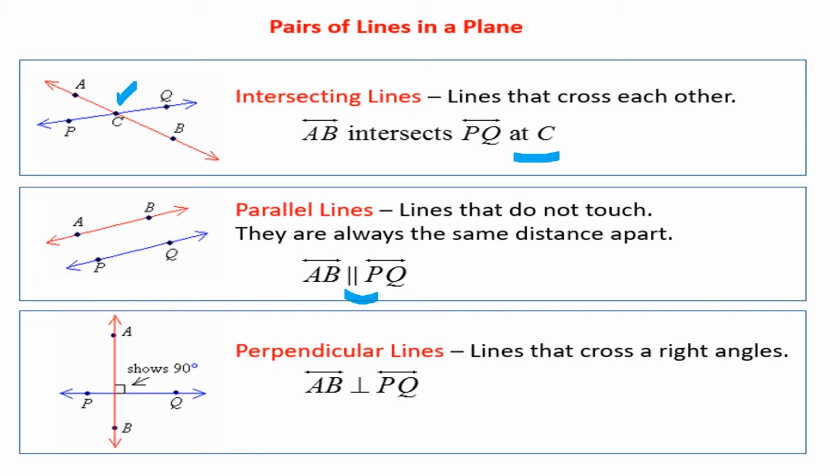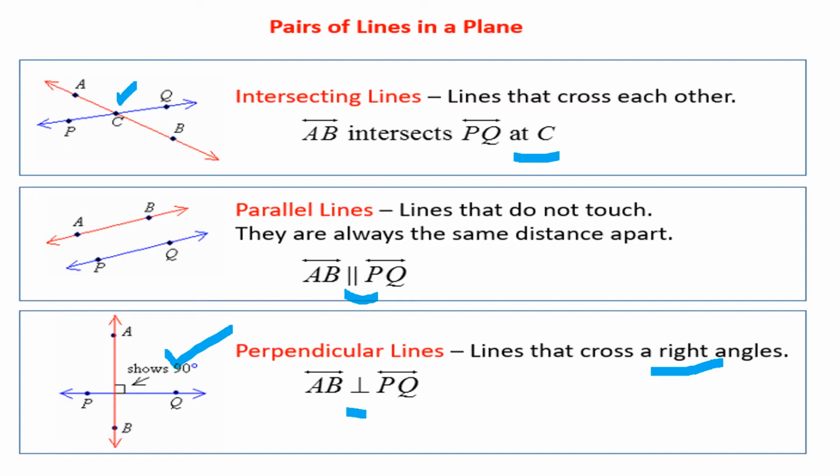The next, perpendicular lines. Lines that cross at a right angle. Do you know a right angle? It has 90 degrees. So perpendicular means lines that cross each other at 90 degrees. Those two lines are perpendicular lines. Here AB is one line, PQ is one line. Both the lines intersect at 90 degrees. So these two lines are called perpendicular lines.